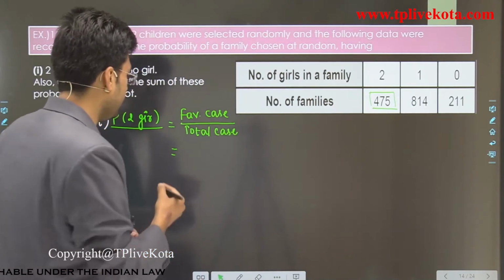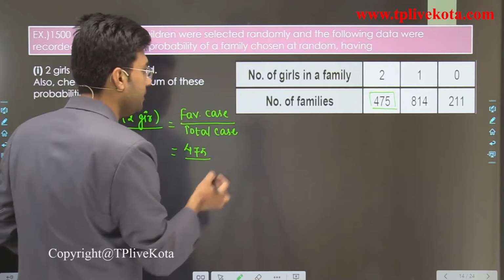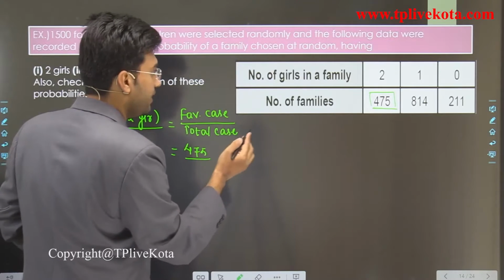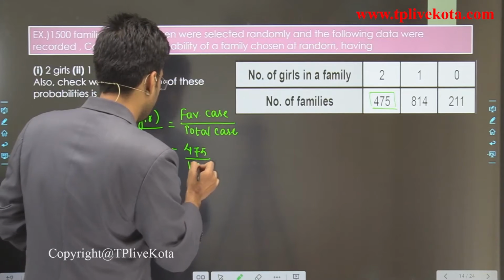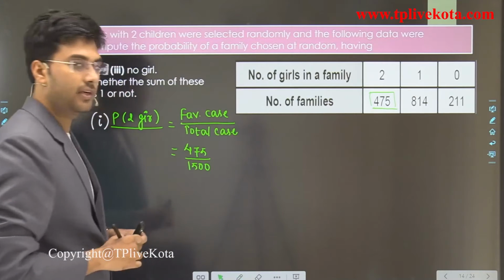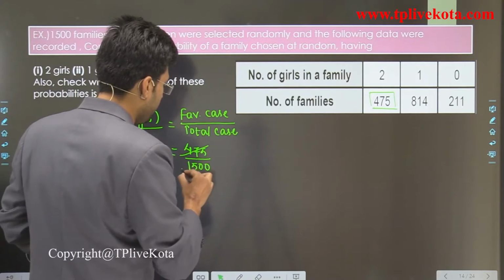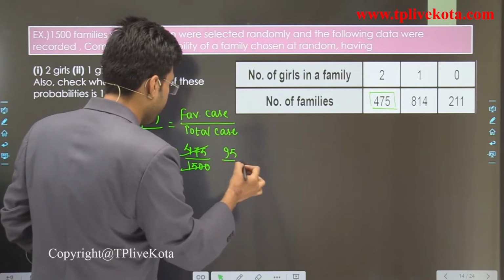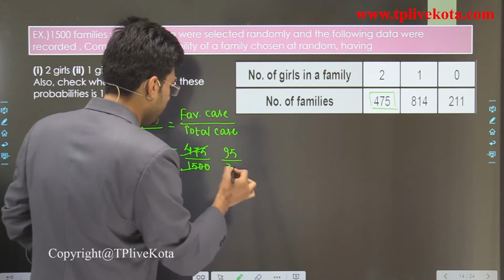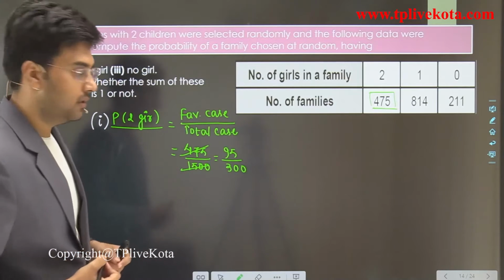So it is equal to 475 divided by total families, which are 1500. Clear? So when we cancel it by 5, it is 95 divided by 300.